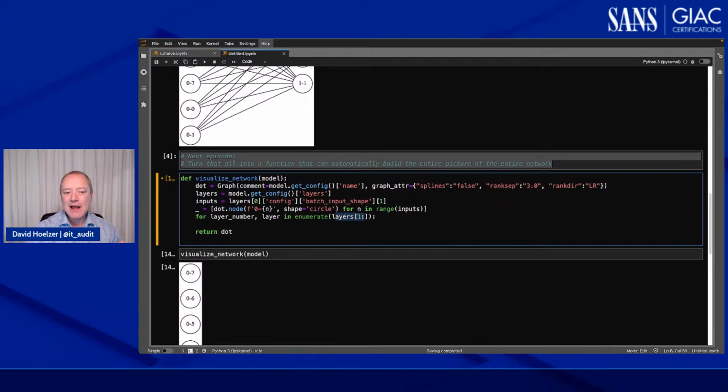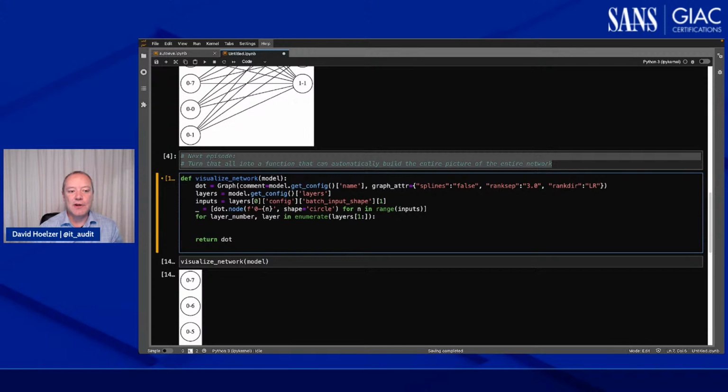And I think that what I want to do is use the enumerate function here. Now, the reason is, if I did this, we're going to run into a problem. If I said for layer in layers, that will totally work. And each one of those is going to give me the layer.